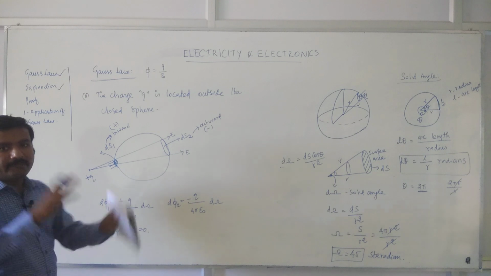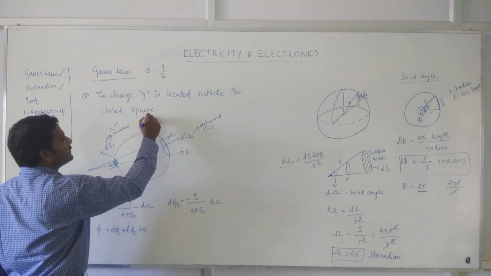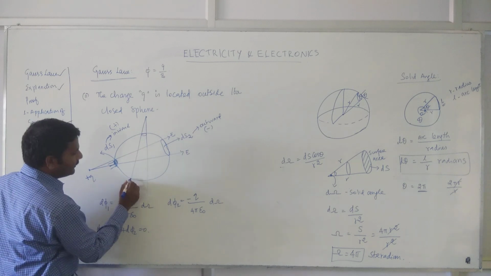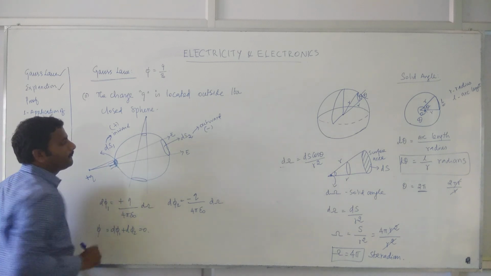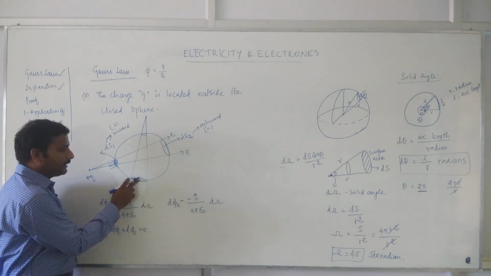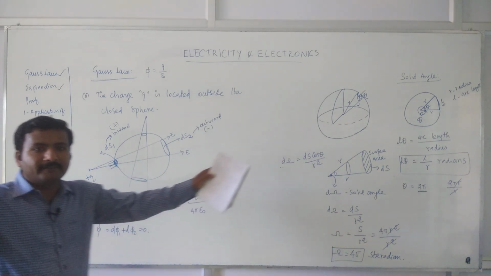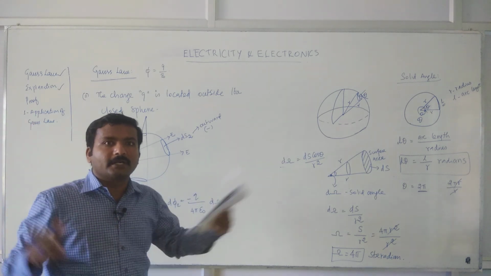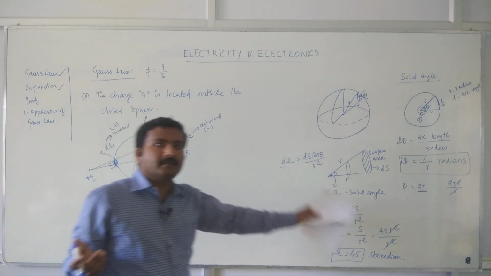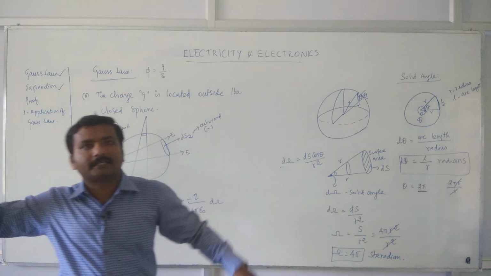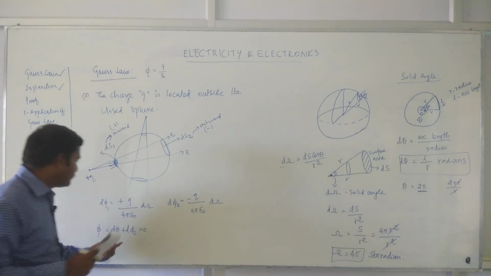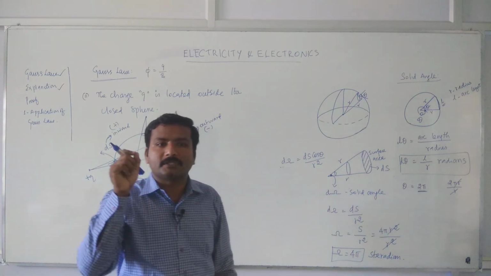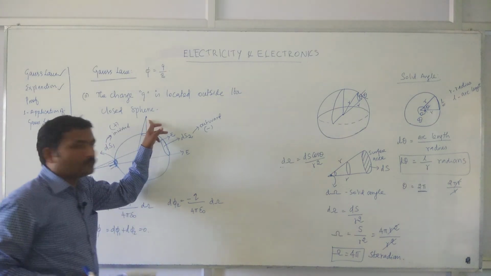So assume that wherever you consider a surface, suppose a charge is here, then you can draw a line like this. So there is a surface here and there is a surface here. In this surface, the electric field lines are inward, here it is outward. So anywhere you can consider two pairs of surfaces on either side. One side the electric field lines are inward, the other side they are outward. Both will mutually cancel each other. So the net flux over the surface becomes 0 when you put the charge outside.